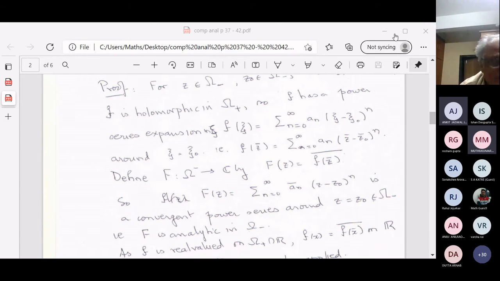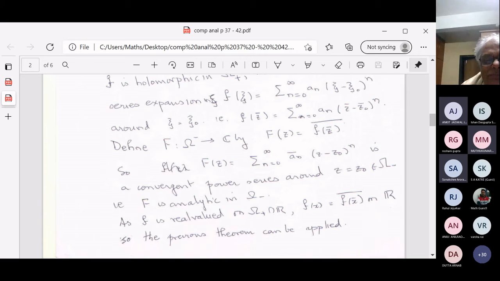Someone wanted to say something? Sir, if that is true, then we can use Cauchy-Riemann equations to prove. So the question is, does f of z bar satisfy the Cauchy-Riemann equations?